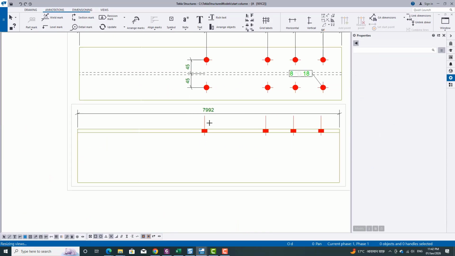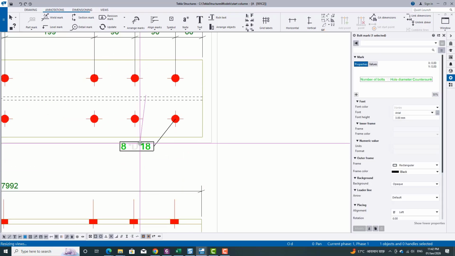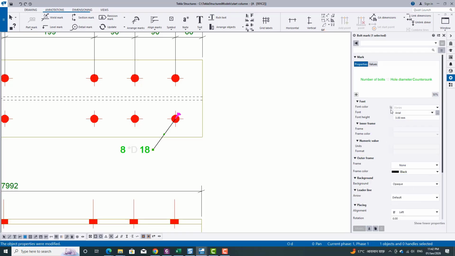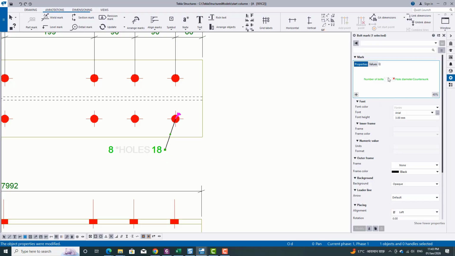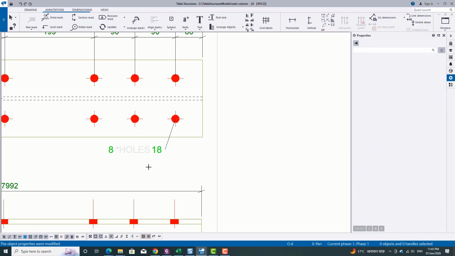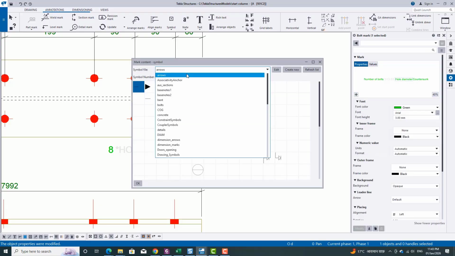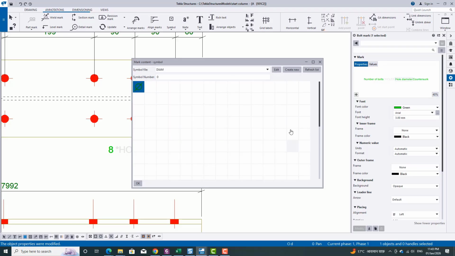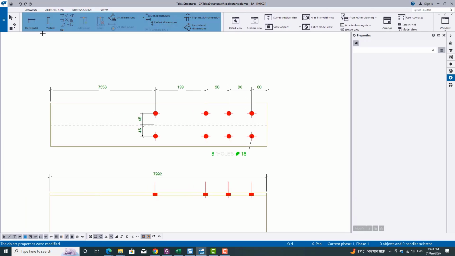Now we are going to create the single part. You can customize the sequence of this hatch by simply drag and drop, and you can also add some symbol like a diameter. Here you can see the dimension.